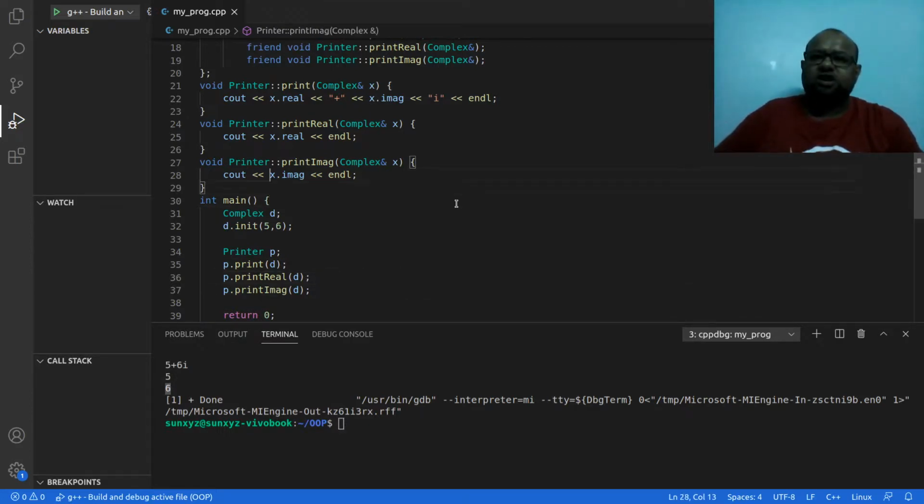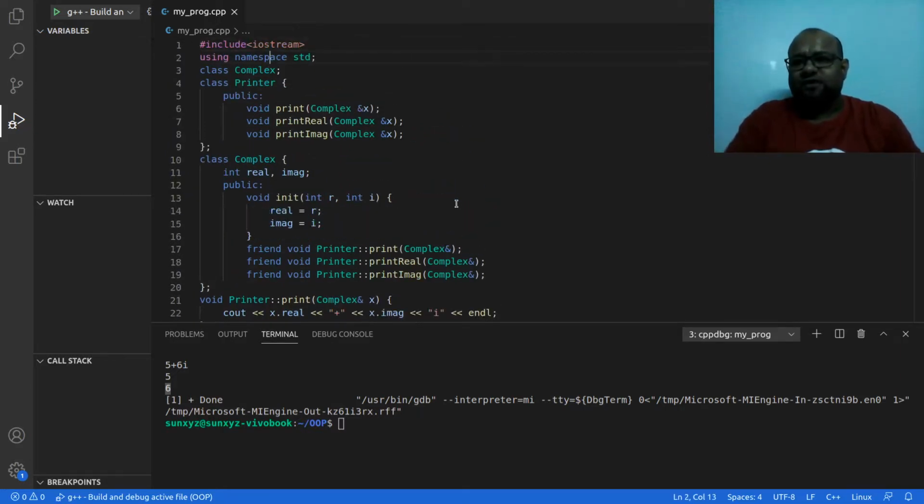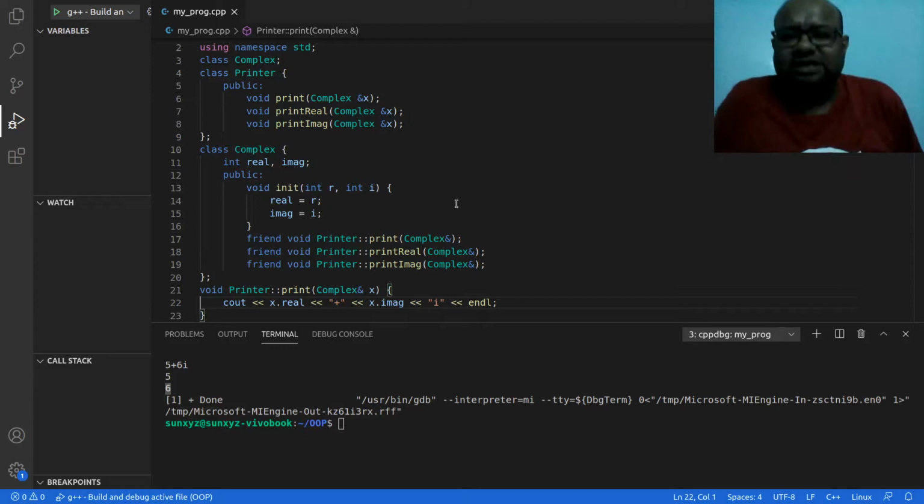Alright, this should be familiar to you. You should understand this at this point. We have not done anything new. Previously I had one friend function, now I have three different friend functions. Alright, fine. Now this is the thing.